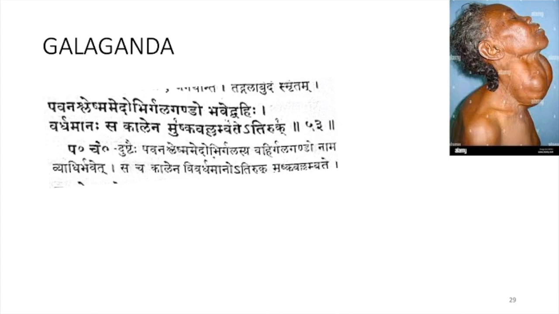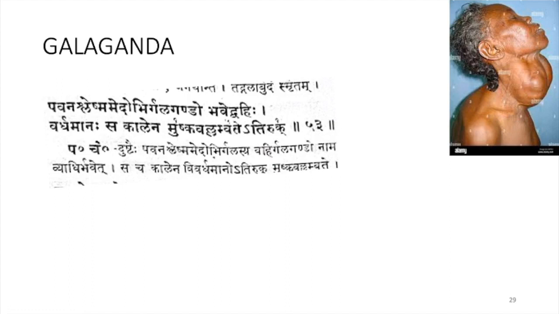And if we are neglecting it, then by the time it will become Mushkavat Lambe. It will be long and hanging like Mushkaga, and there will be Adiruka. There will be pain, severe pain also. So this is the Lakshana of Galaganda.